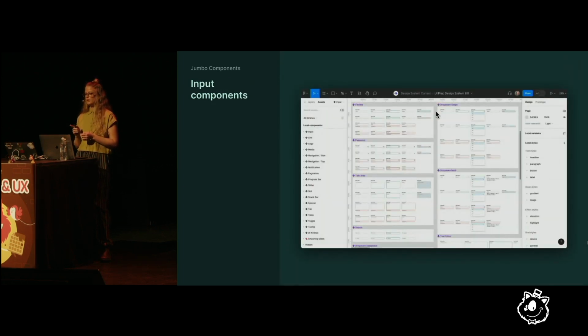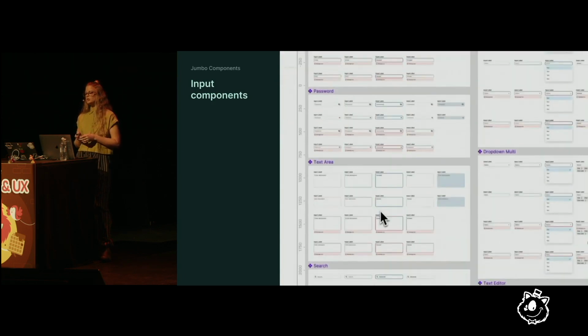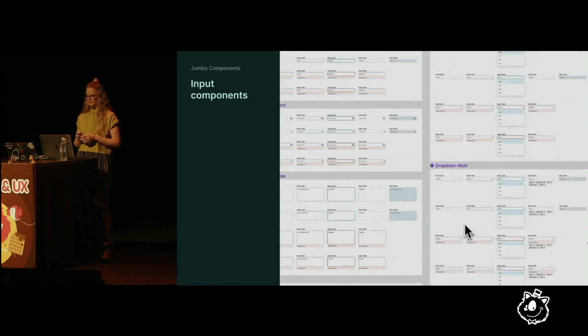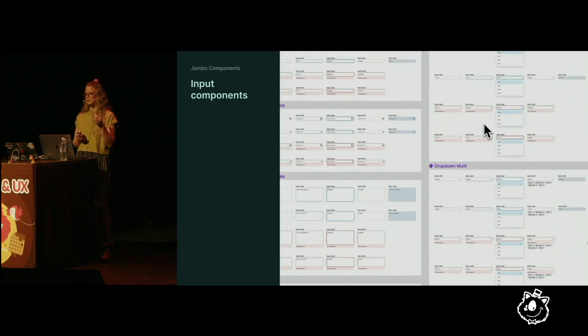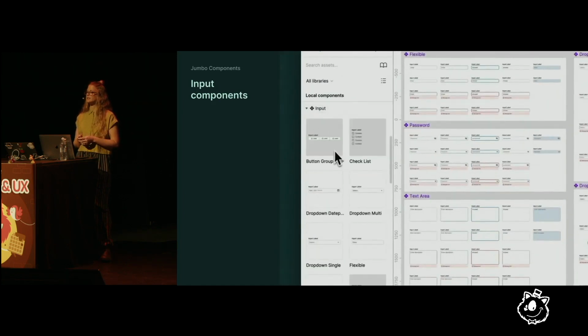Let's take a quick look at inputs as well. With their many possible types and states, these sets can get a little unhinged, but breaking them down by type makes using them a much better experience. So if we look in the Assets panel, we can see each possible input nicely laid out. And when it's added to the page, we can start customizing the content right away.